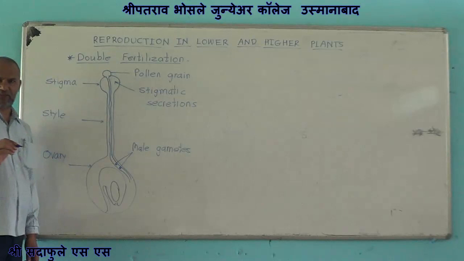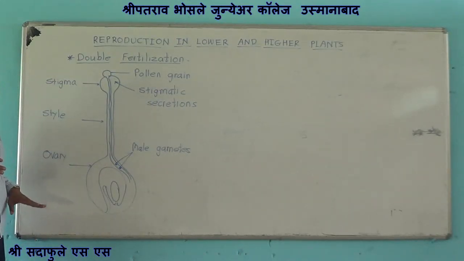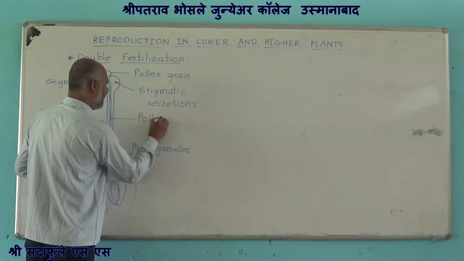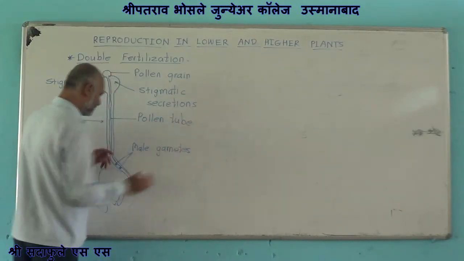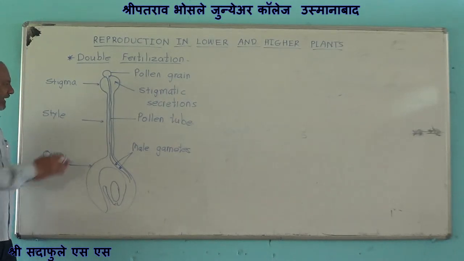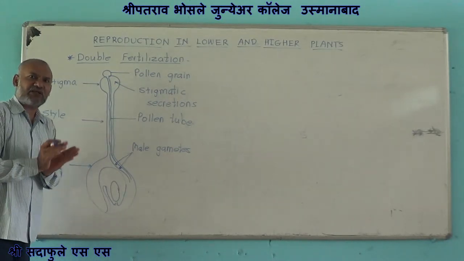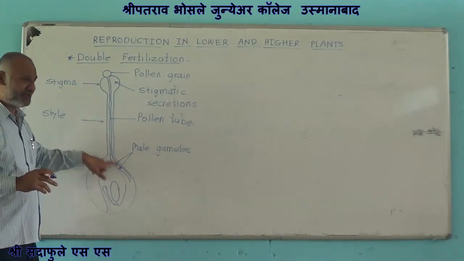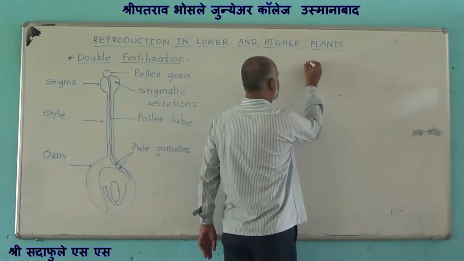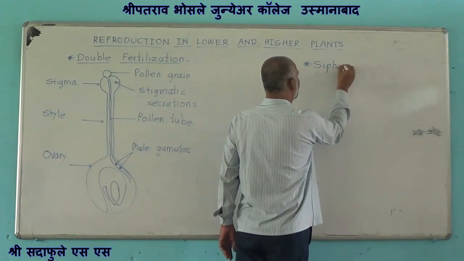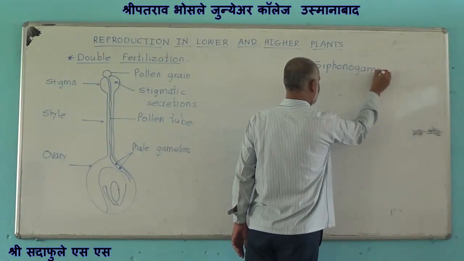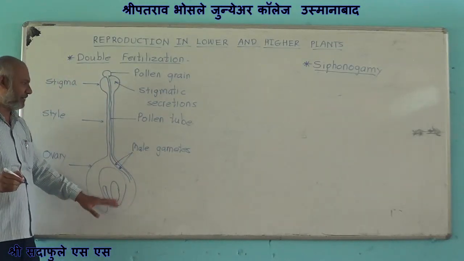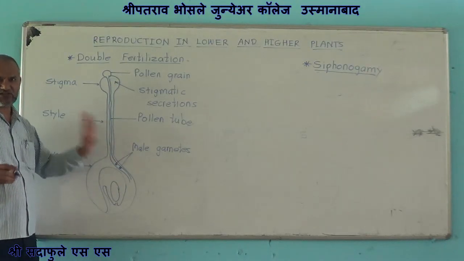Non-motile male gametes are carried by pollen tube up to the female gamete or up to the ovule, and this process, the transfer of male gametes through pollen tube, is termed as siphonogamy.